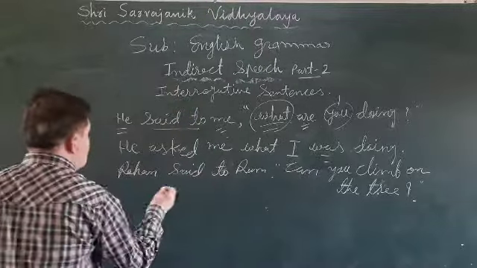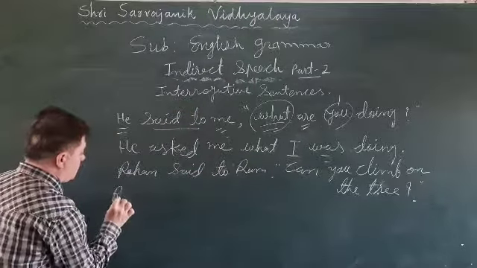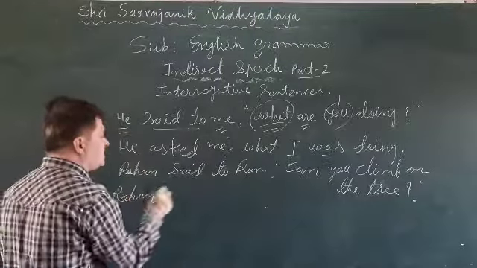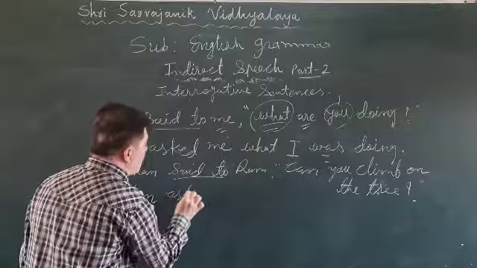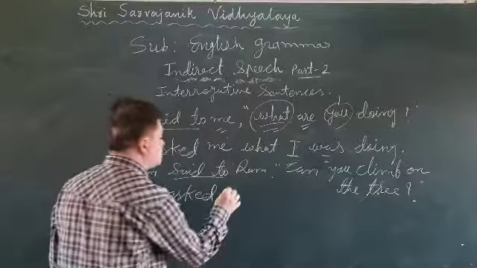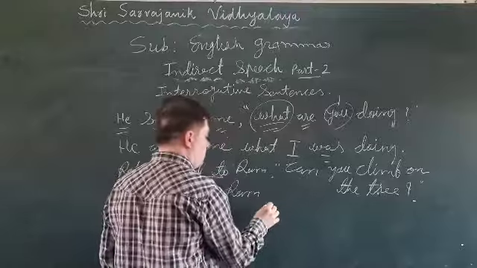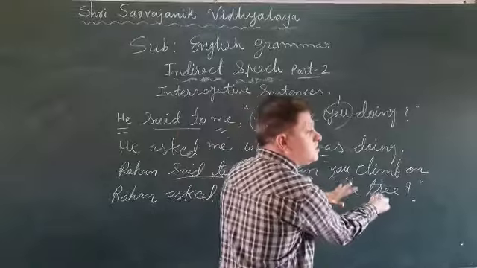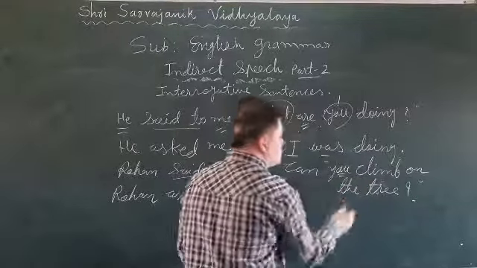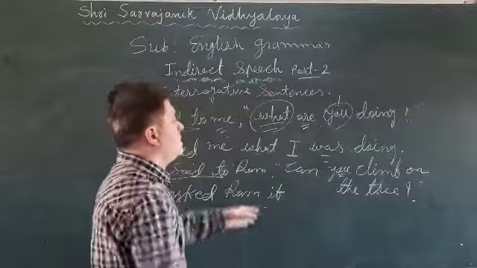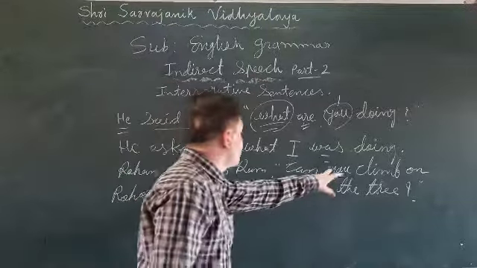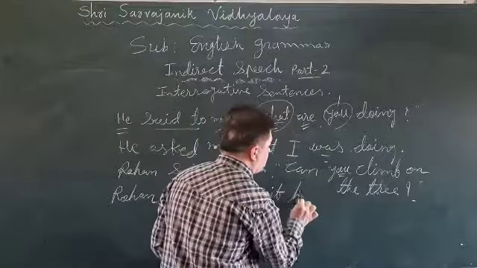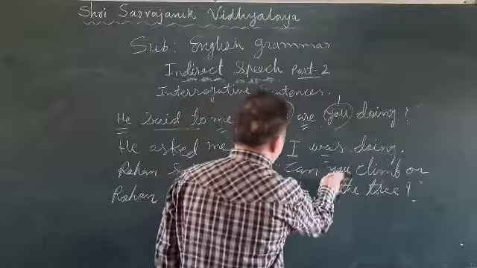So, as per the rules, Rohan, the speaker as it is, and said to turns into asked for interrogative sentences. Ram, then if. Now you have to turn the interrogative sentence into an assertive sentence. So the subject comes first in the assertive sentence, and the verb first in the interrogative sentence. You change according to the listener, according to Ram, so we put he.